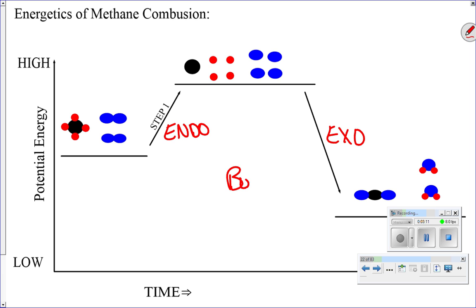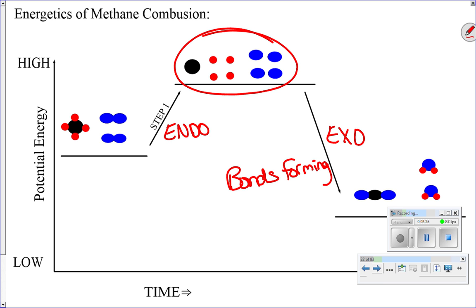Remember, bonds forming is exothermic. The products of those bonds forming are more stable than the things they started as. These guys up here in this high energy state, we had to put them here by making them break apart, break their initial bonds. When they're in this high energy state up top, they actually are very unstable.